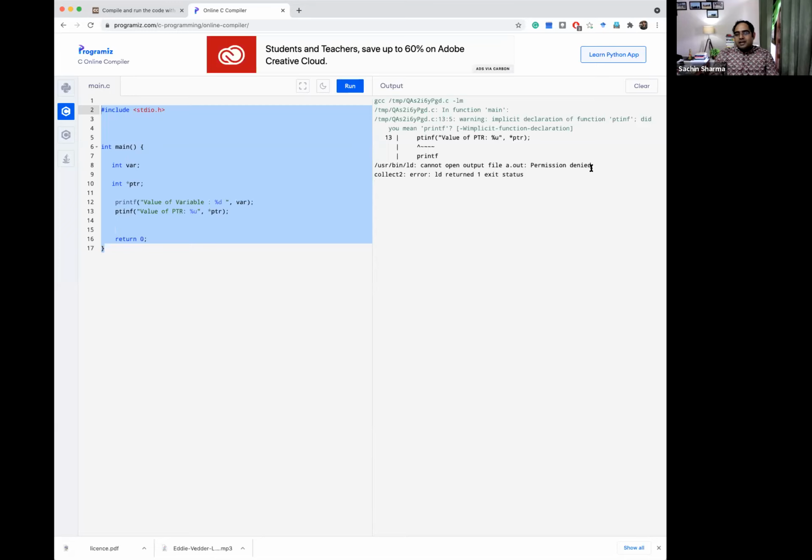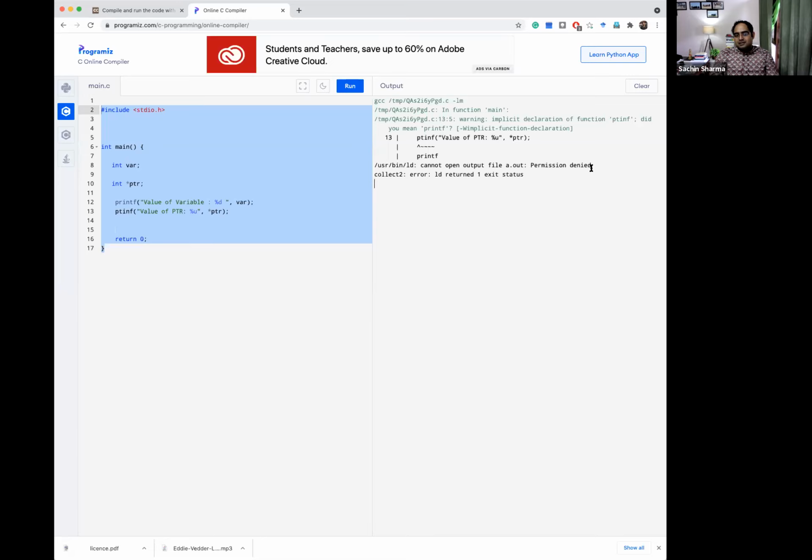When it tries to access the value located at that location and print it, permission is denied and the program is terminated because you are accessing information in a memory location to which you do not have access. So it is illegal access,